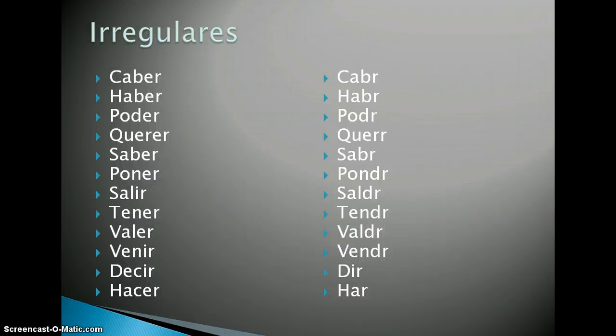So that will be your stem that you're going to use in the conditional for those irregular verbs. And here's an example using poner. Pondría la mesa, pero tengo que irme. I would set the table, but I have to go.